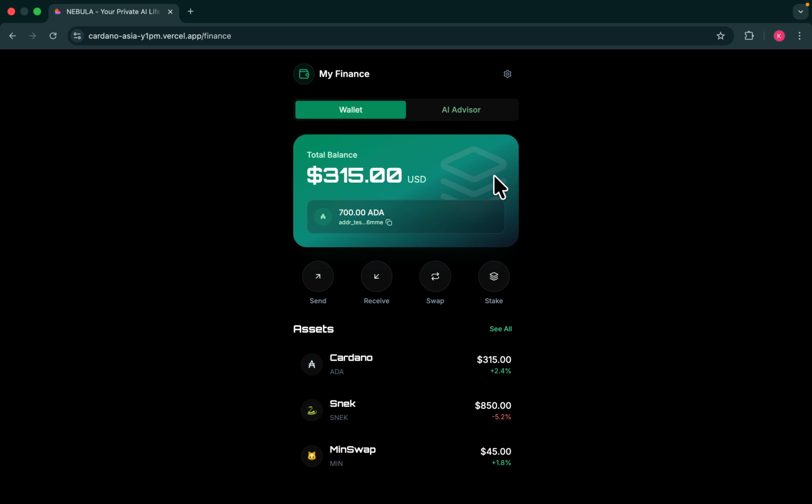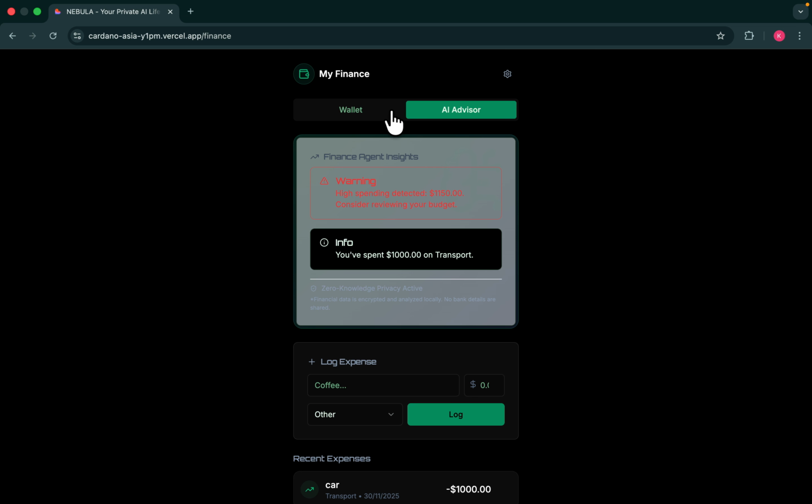We can check our spending and see how the AI advisory gives warnings. As our spend is more than the balance we have, it gives a warning. If we have a larger amount in our account, it will not show.